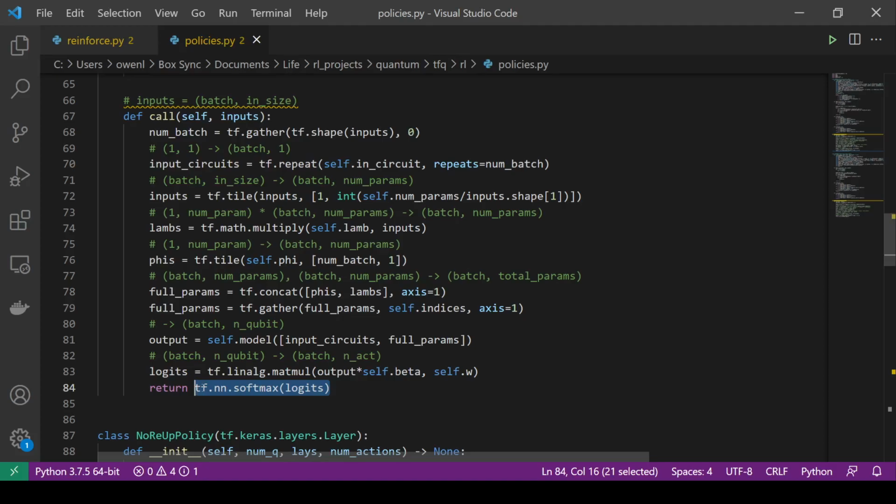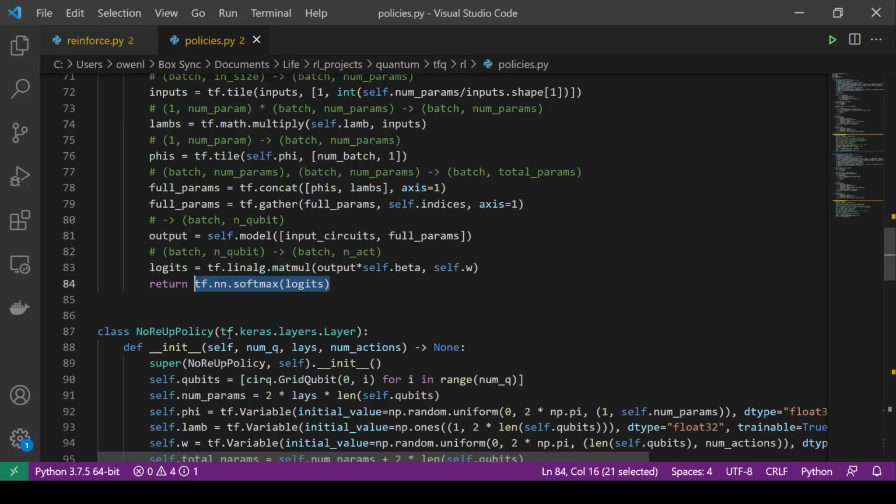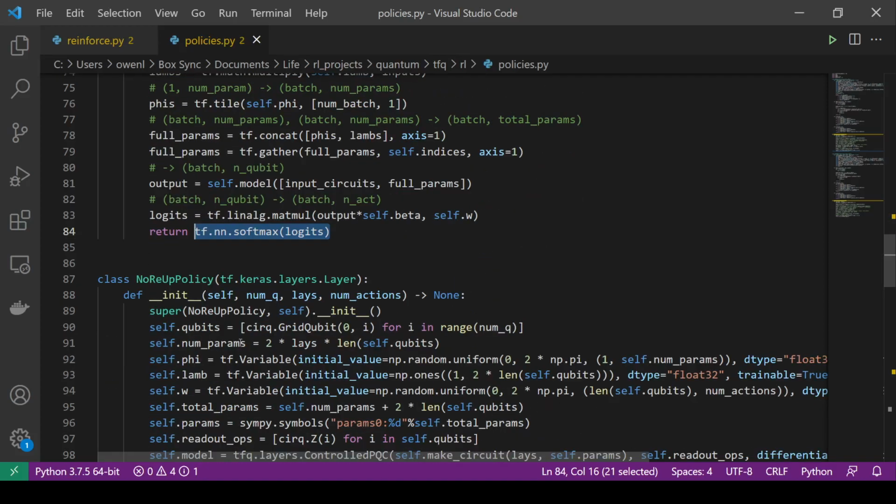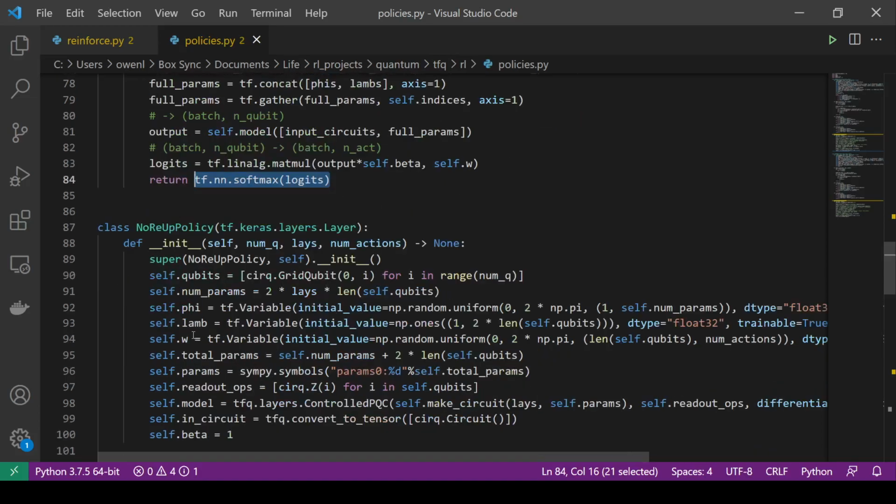So we can see for the no re-upload policy, I do have lambda weights just because of the way I encode the information. Rather than uploading it every single time, every single layer, I just do it on the first layer, because obviously the information has to be shared somehow. But other than this, it's all the same.